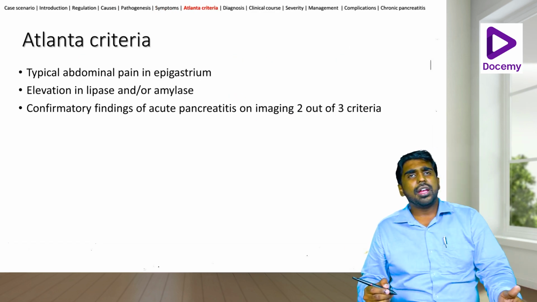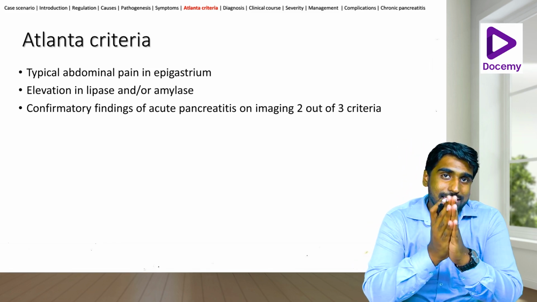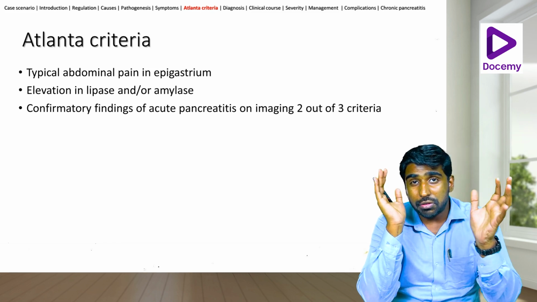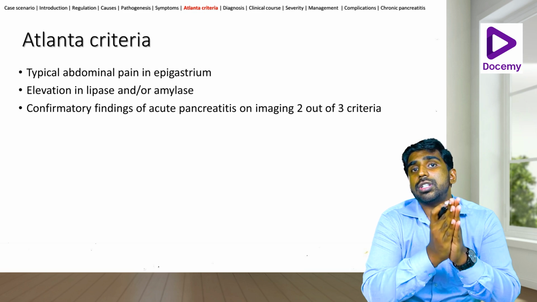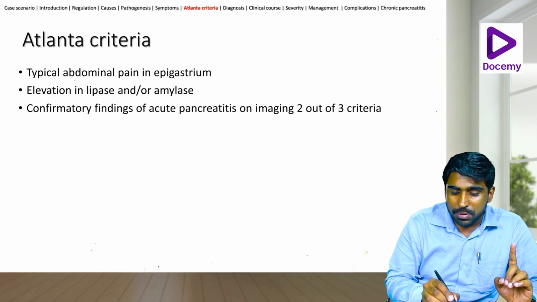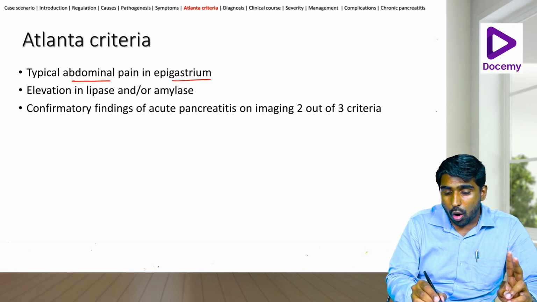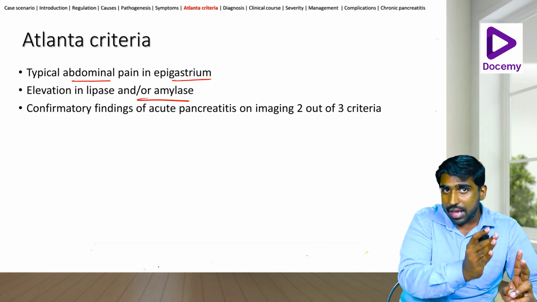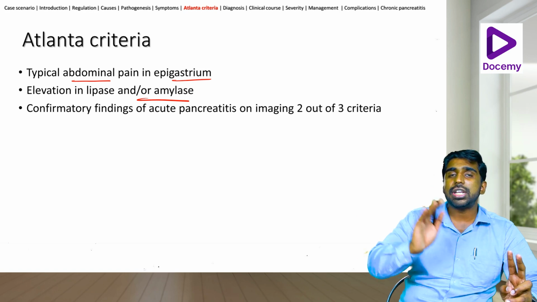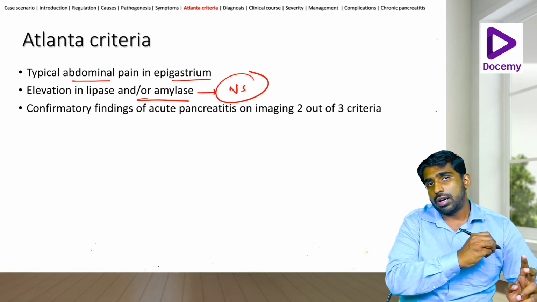Okay, so before I say this is pancreatitis, I need a certain criteria. There is a definition, or there is a diagnostic criteria by which I can diagnose the presence of pancreatitis. Okay, so how do you say? As I already mentioned, typical abdominal pain in the epigastrium, elevation in lipase and/or amylase. Okay, so first it is lipase. Without lipase elevation, I can never say, because amylase is a very non-specific enzyme.